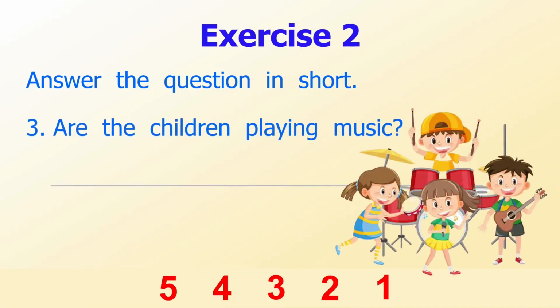Number 3. Are the children playing music? The answer is, yes, they are. The subject in the question is the children, which is third person plural, so we use the pronoun, they, in the answer.